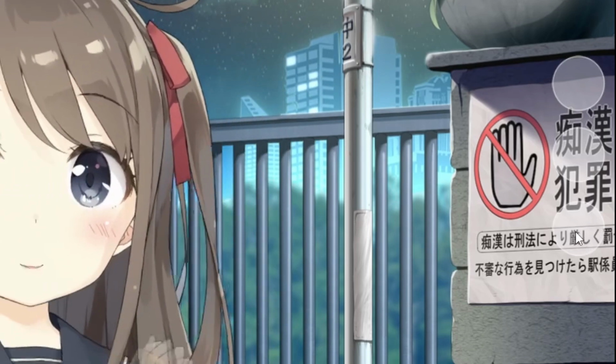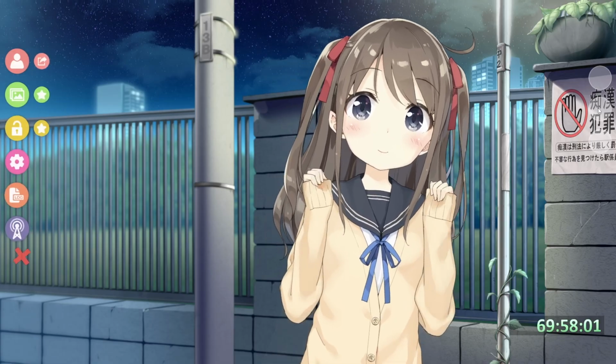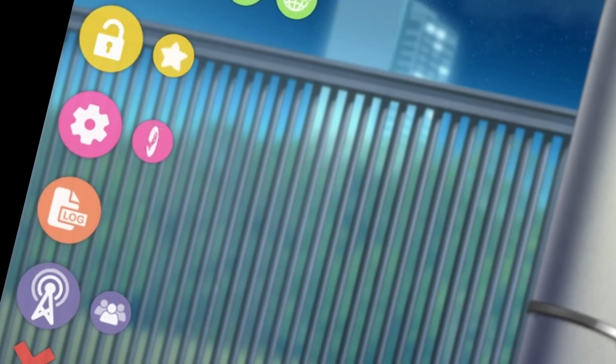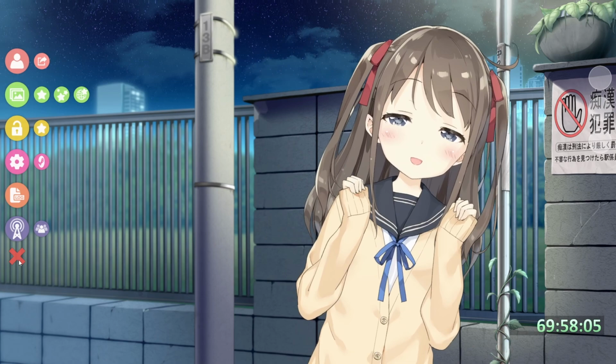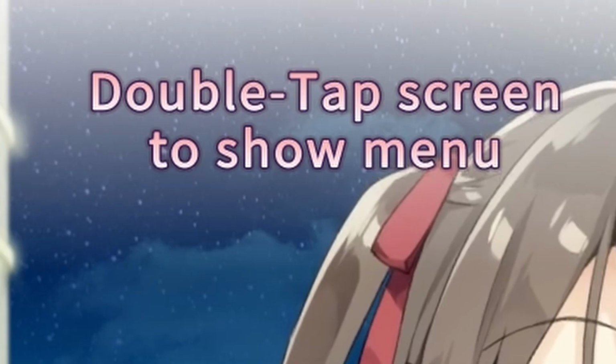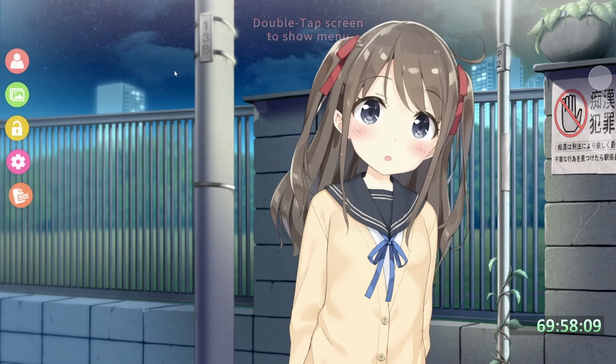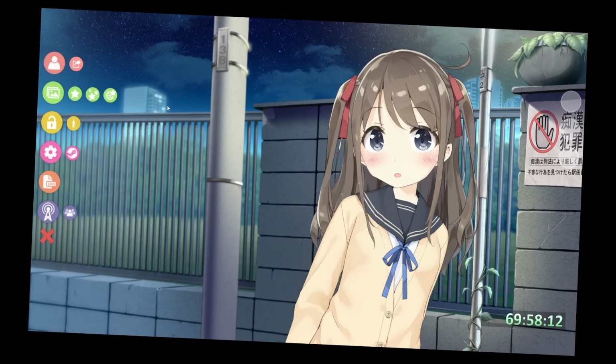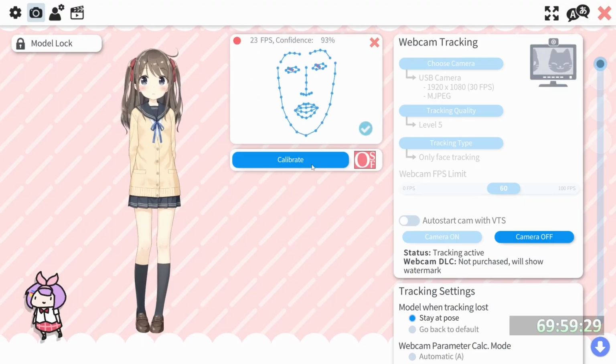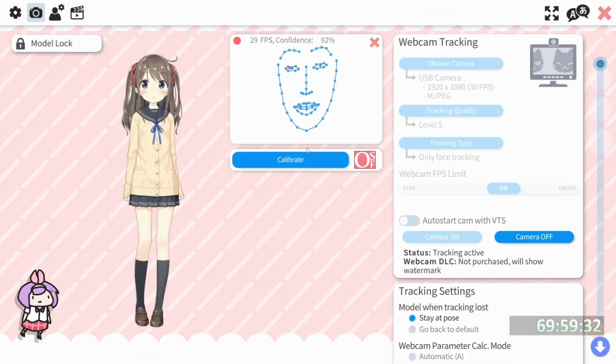Are these buttons making your emotes? They are. I don't know how these... Okay, I'm so confused. How do I exit out of this? Huh? Double tap screen. Oh! You stupid. Whoa. Would you look at that?